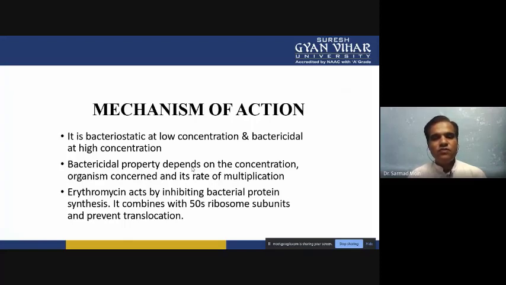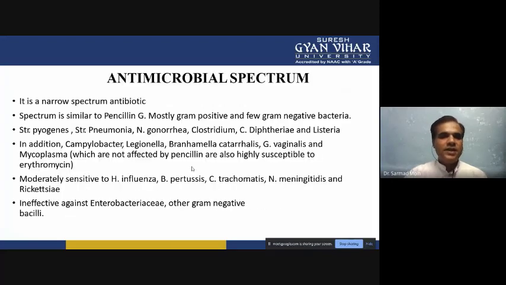When it binds to the 50S ribosome subunit, it inhibits bacterial protein synthesis, or translation. In antimicrobial spectrum, it is a narrow spectrum antibiotic, similar to penicillin G. Mostly gram positive and a few gram negative bacteria are affected or killed by erythromycin.